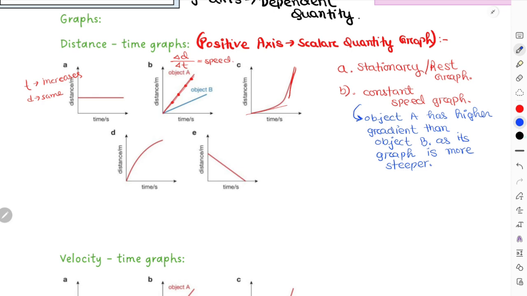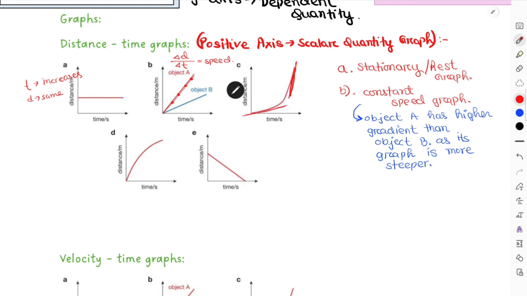Other than that, now let's move on to graph C. As we can see, this section is less steep, and this section is more inclined, so more steep, right? So as the steepness of the graph increases, this indicates that the velocity was not constant. Over here, velocity was at a lower rate, and then in this section, velocity was at a higher rate, which indicates that over time, velocity increases, and if velocity increases, the object must be accelerating, right?